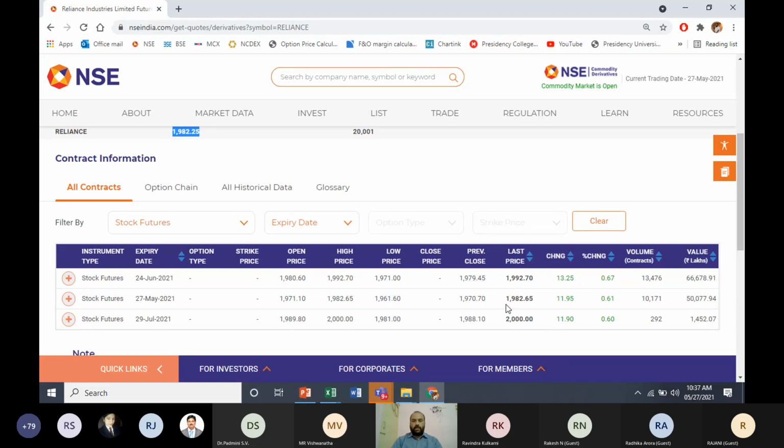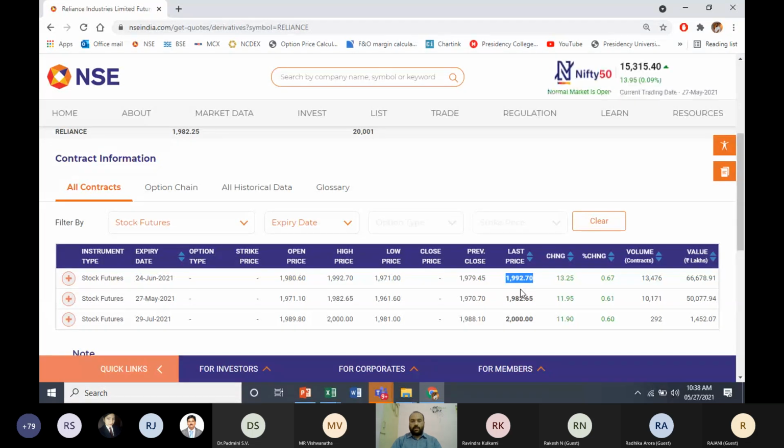So if you look at the May contract, the difference is not much because it is going to expire today. Any open contracts which are not going for physical delivery will be closed at spot market price. If you look at the July contract, again the difference is around 18 rupees, because when it comes to July, you have another 2 months to expiry. When it comes to the June contract, you have another 1 month to expiry. So we'll try to understand why this difference, whether this difference is okay or whether the difference is too much.